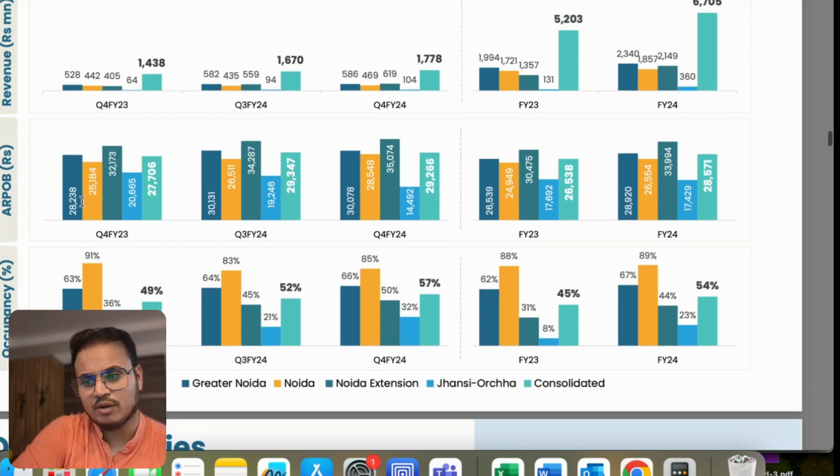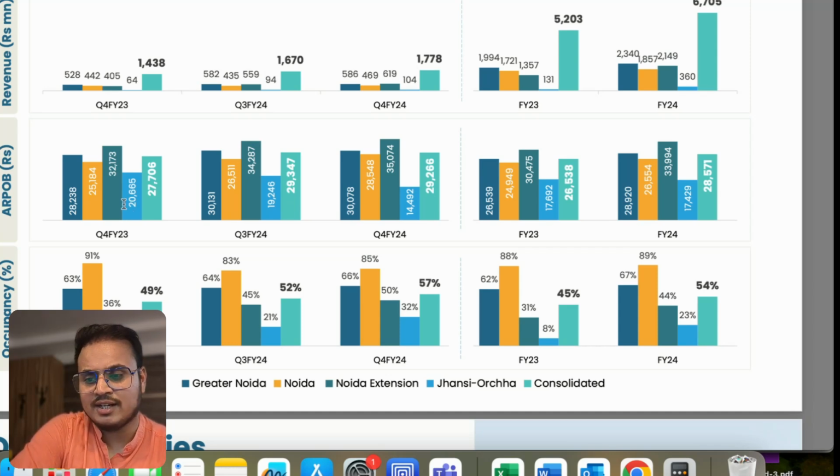So you can go ahead and read all these things. ARPOB, for example: Greater Noida is 28,000, Noida is 25,000, Extension has 32,000 because it has the highest number of additional services, and 20,000 is for Jhansi because this is still picking up and the ramping of services has to be done. And 27,000 is the consolidated, and this is going to increase because Jhansi Orcha will come, ramping will be completed, and more customers will come.